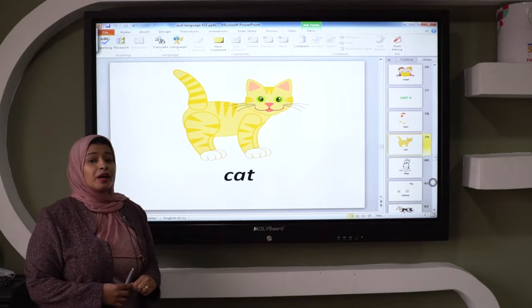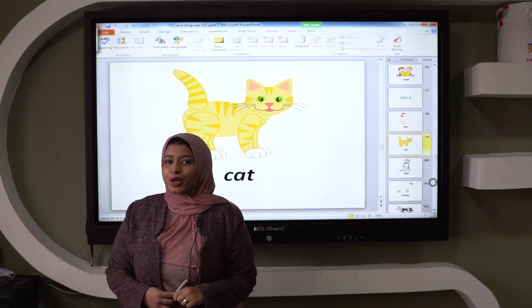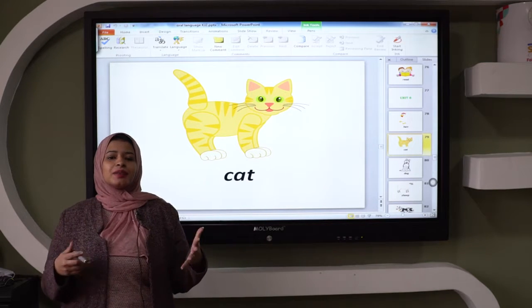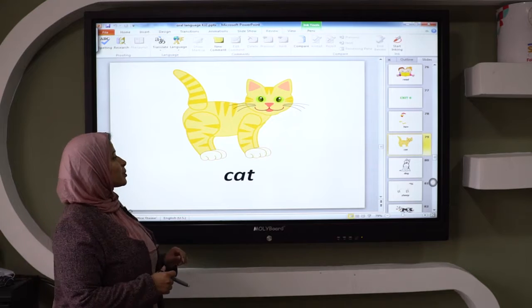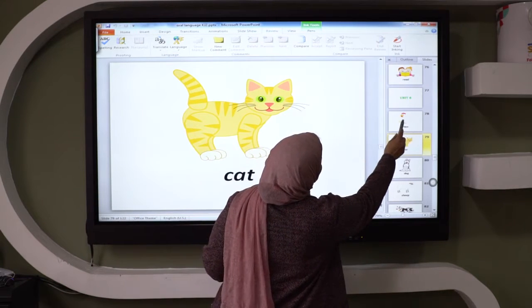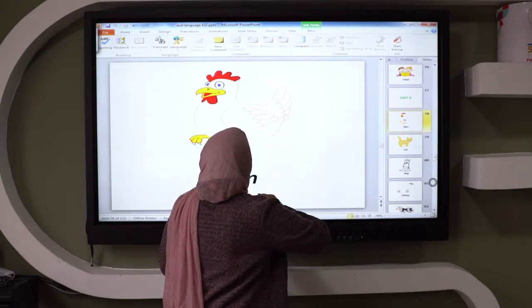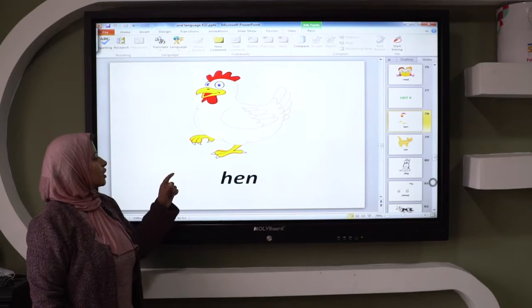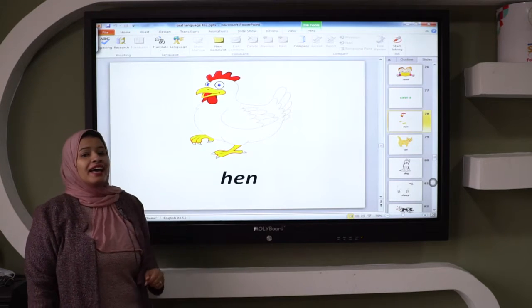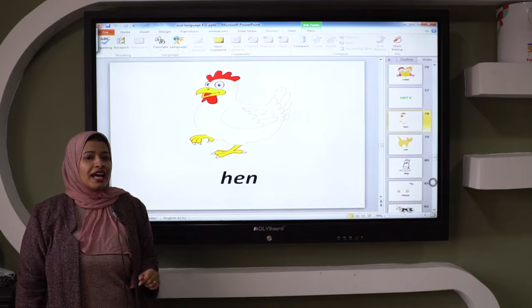Today we will talk about animals on the farm. We will take some animals and the baby animals of them. Look here. The first animal we will take, what is this animal? It's called hen. Hen.